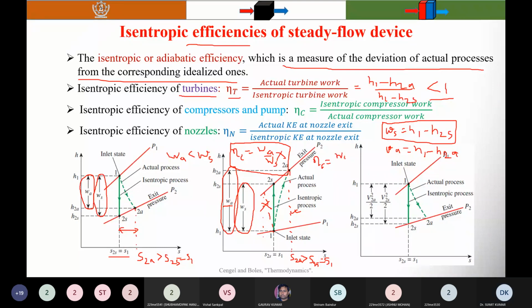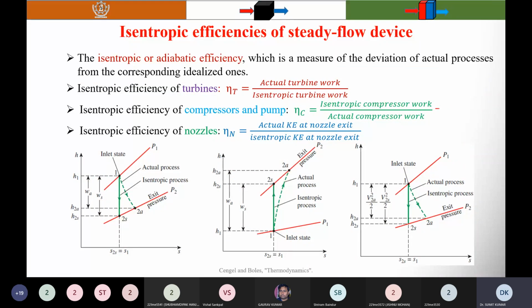Okay, thank you. So here also it's written that the isentropic efficiency of the compressor is equal to the isentropic compressor work divided by the actual compressor work. Now you can substitute.